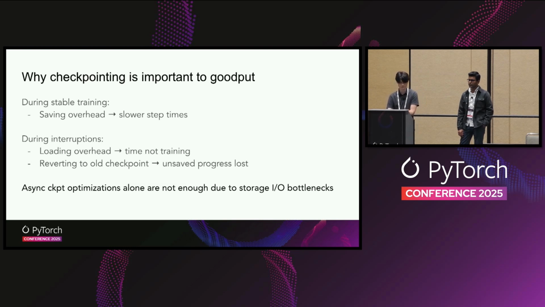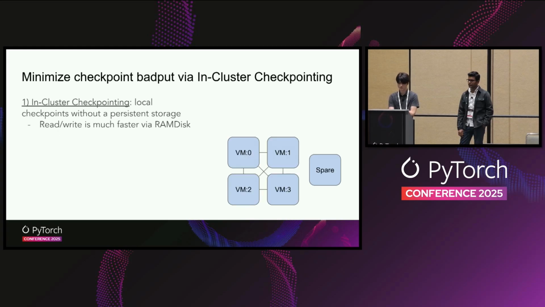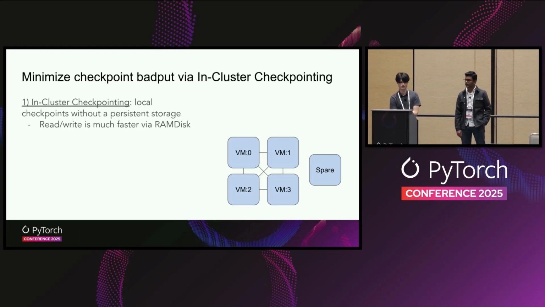The async checkpointing optimizations that Saurabh went over are great for minimizing the checkpoint badput, but alone are not good enough due to existing storage I/O bottlenecks, especially within a cloud environment where your storage is in a persistent location. So we collaborated together to develop an in-cluster checkpointing solution for our customers in Google Cloud, which aims to minimize checkpointing badput.